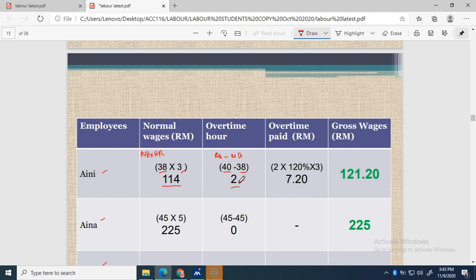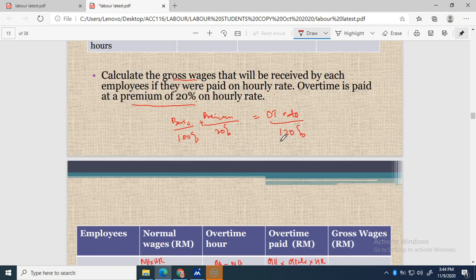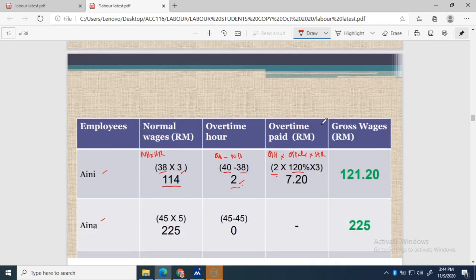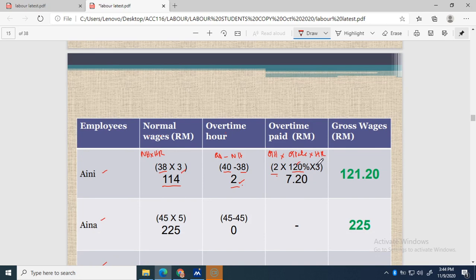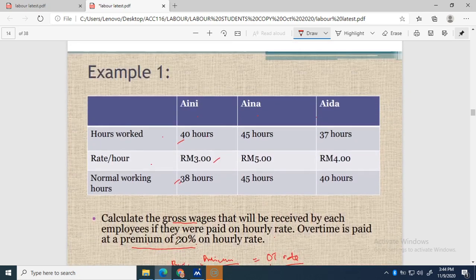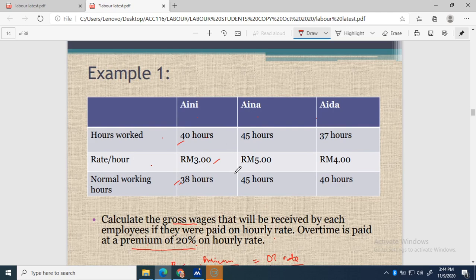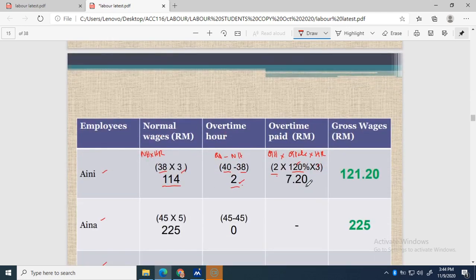So when there is overtime hours, you have to pay for overtime. So what is the overtime pay? It is overtime hours times overtime rate times hourly rate. So overtime hours is 2 here. Overtime rate is 120%. 120% times 3, where 3 is the rate for Aini, 3 ringgit. So you get here 7 ringgit and 20 cents.